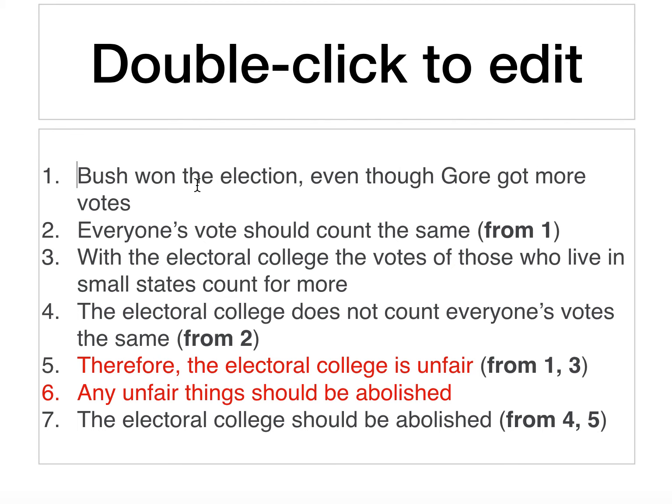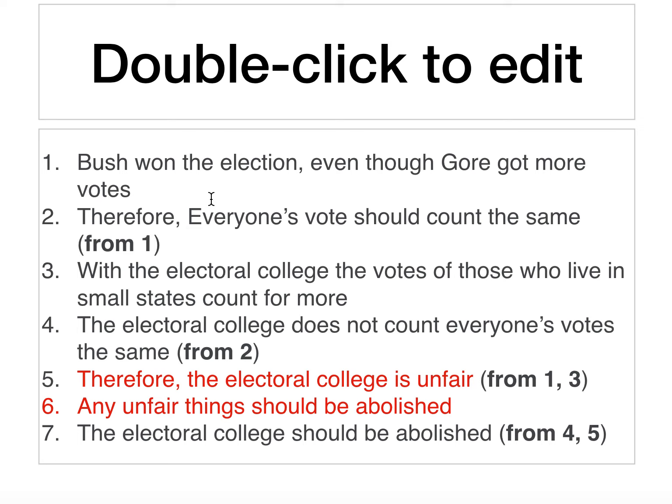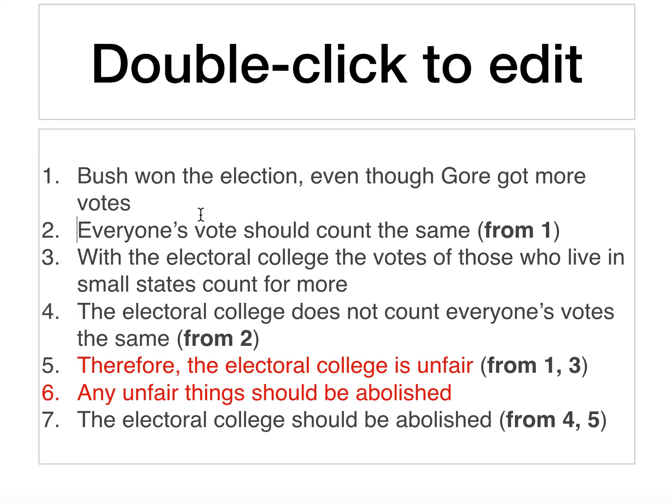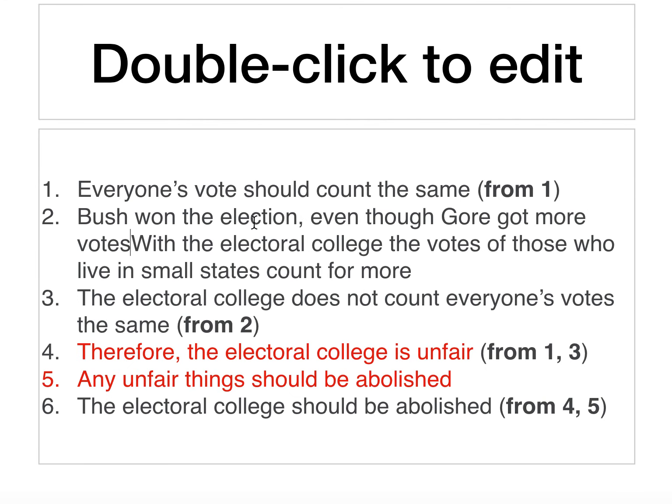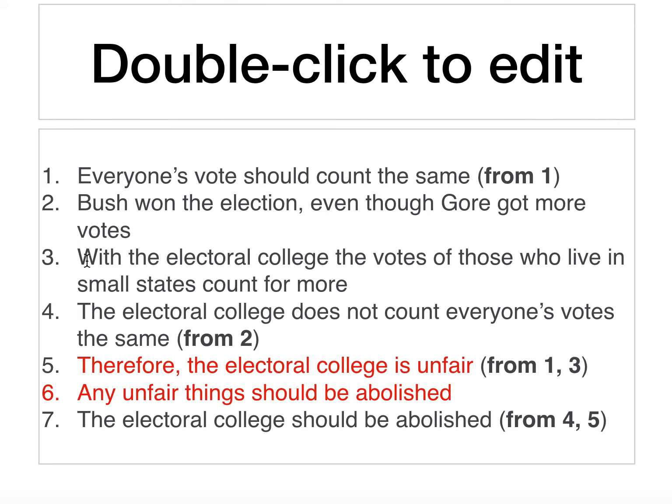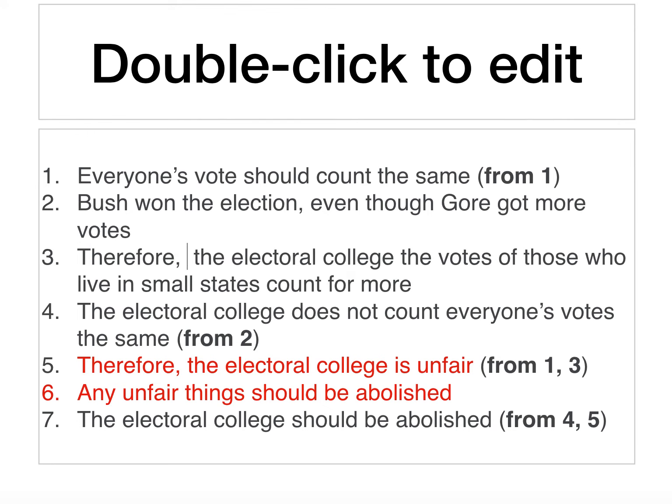So Bush won the election even though Gore got more votes, which is supposed to support this. Oops, sorry, I've just done that wrong. Let's try that again. What it's supporting is 2 here, so there we go.